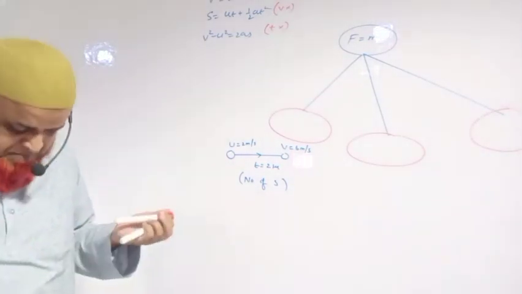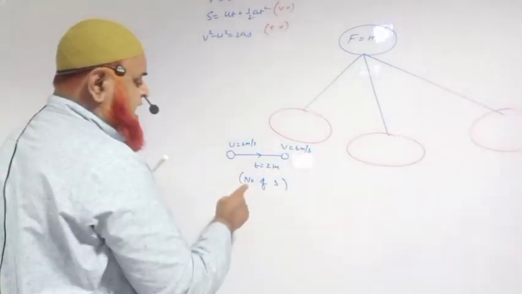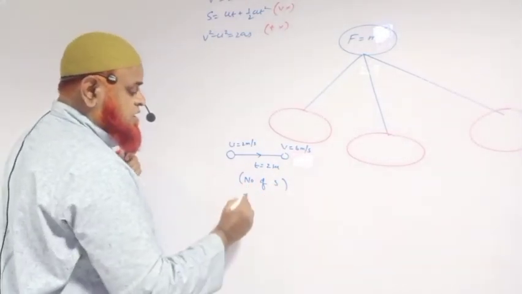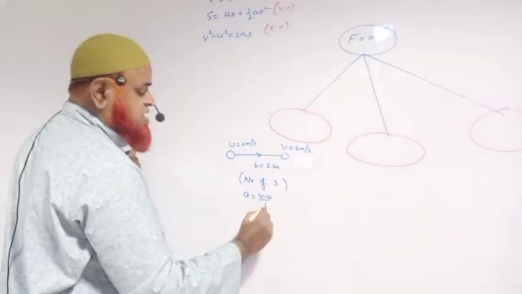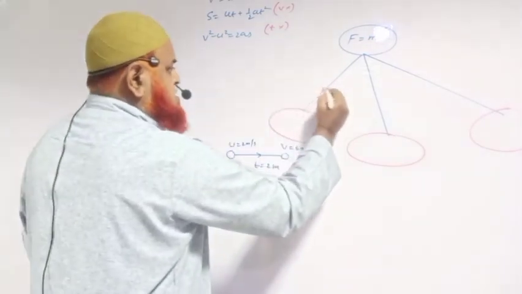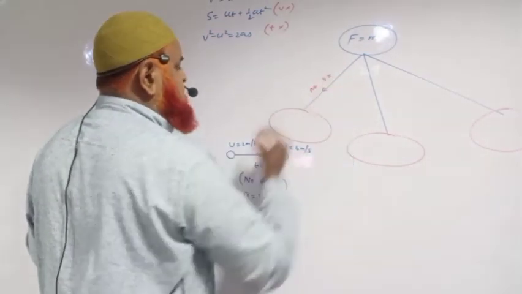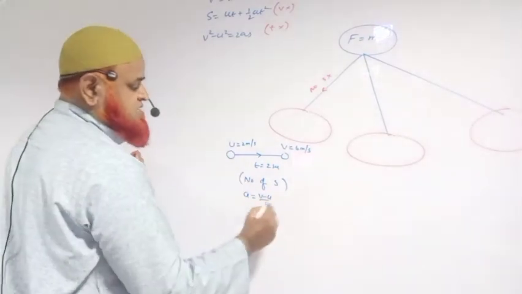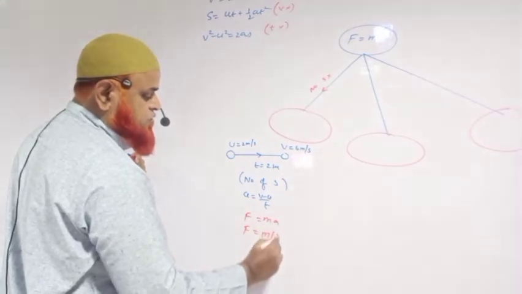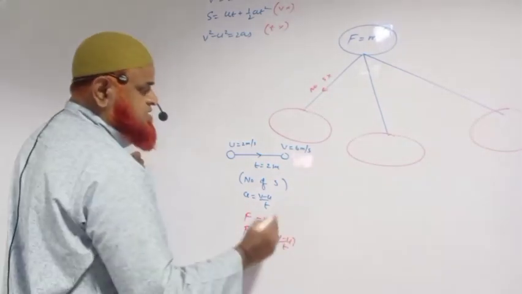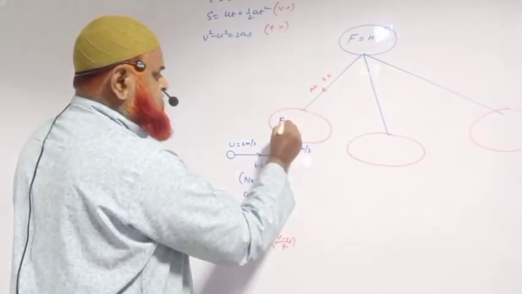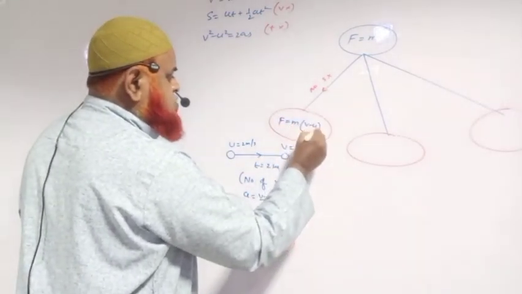Now what are we going to do here? As there is no discussion of displacement here, you can just write a is equal to (v minus u) by t. So this is the formula in which there is no discussion of displacement. And you all know F is equal to m into a. So F is equal to m into (v minus u) by t is the first basic formula we have to discuss here.